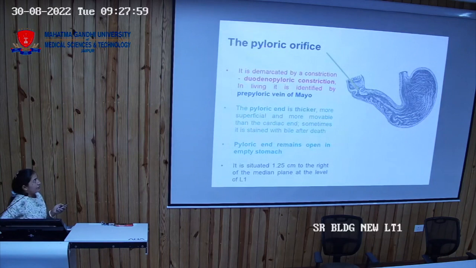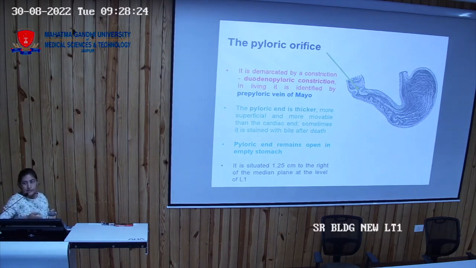Now the pyloric orifice. How will you identify the pyloric orifice when an individual is lying on a surgical table? There is one demarcation, the pre-pyloric vein of Mayo, that is crossing this pyloric region. So there is a vein that will be crossing this region that will be demarcating the pyloric region in case of a living person.